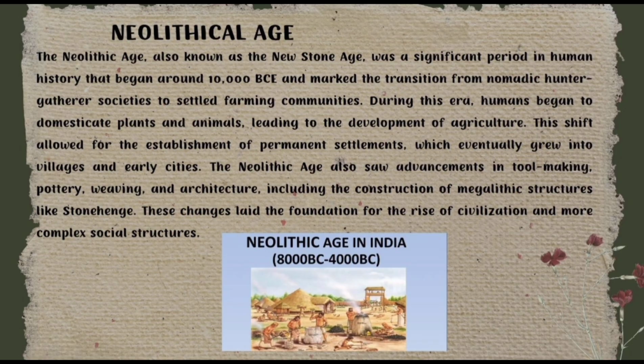And this led to the beginning of agriculture, which allowed people to stay in one place instead of moving all the time. And along with agriculture, people in this age also made important tools, pottery, weaving cloth, and even started building structures. One famous example is Stonehenge, a megalithic structure. In this period, we can see a transition from a hunter-gatherer society to a settled society.